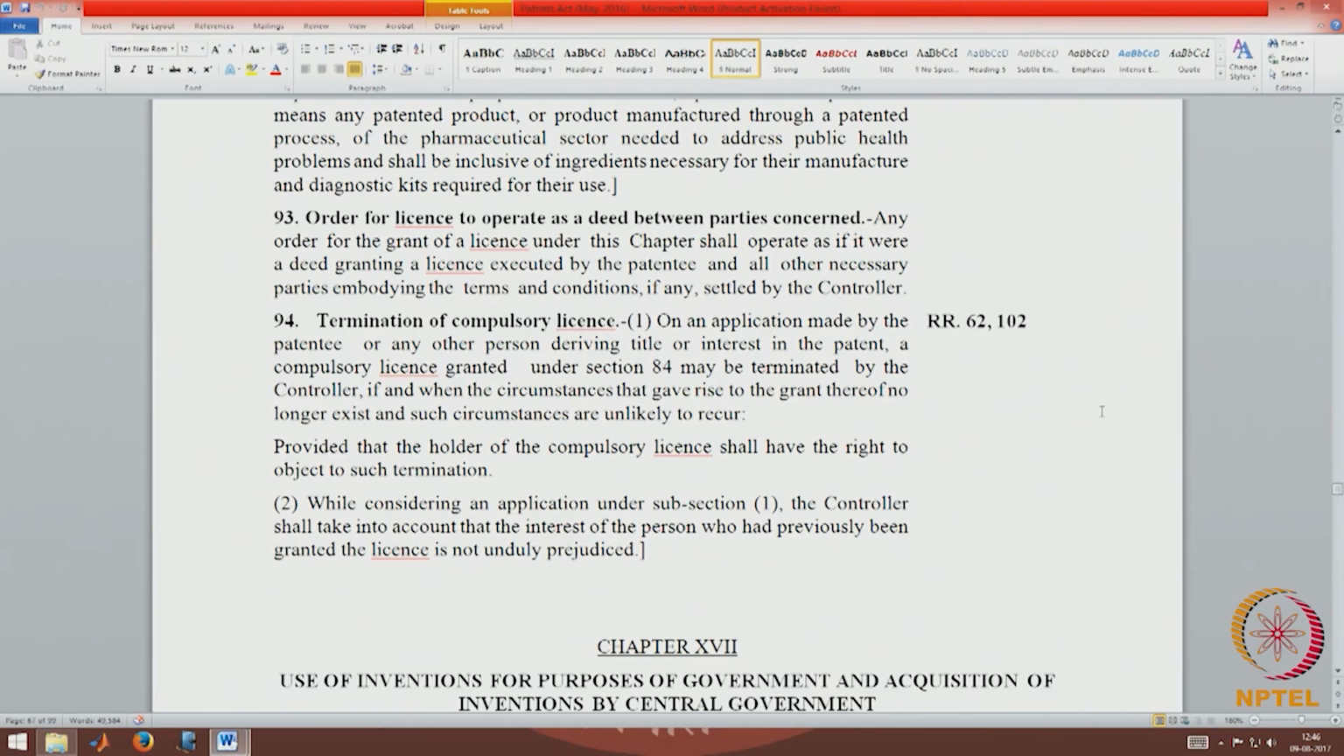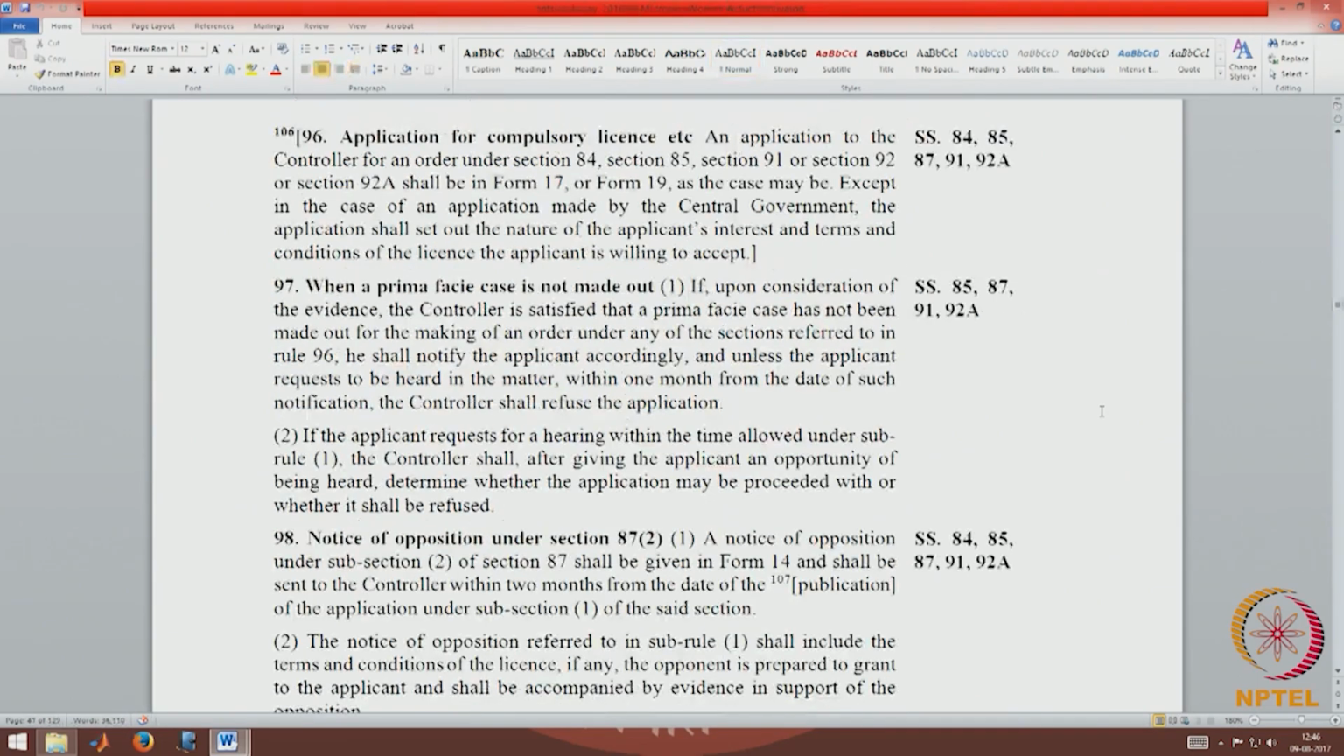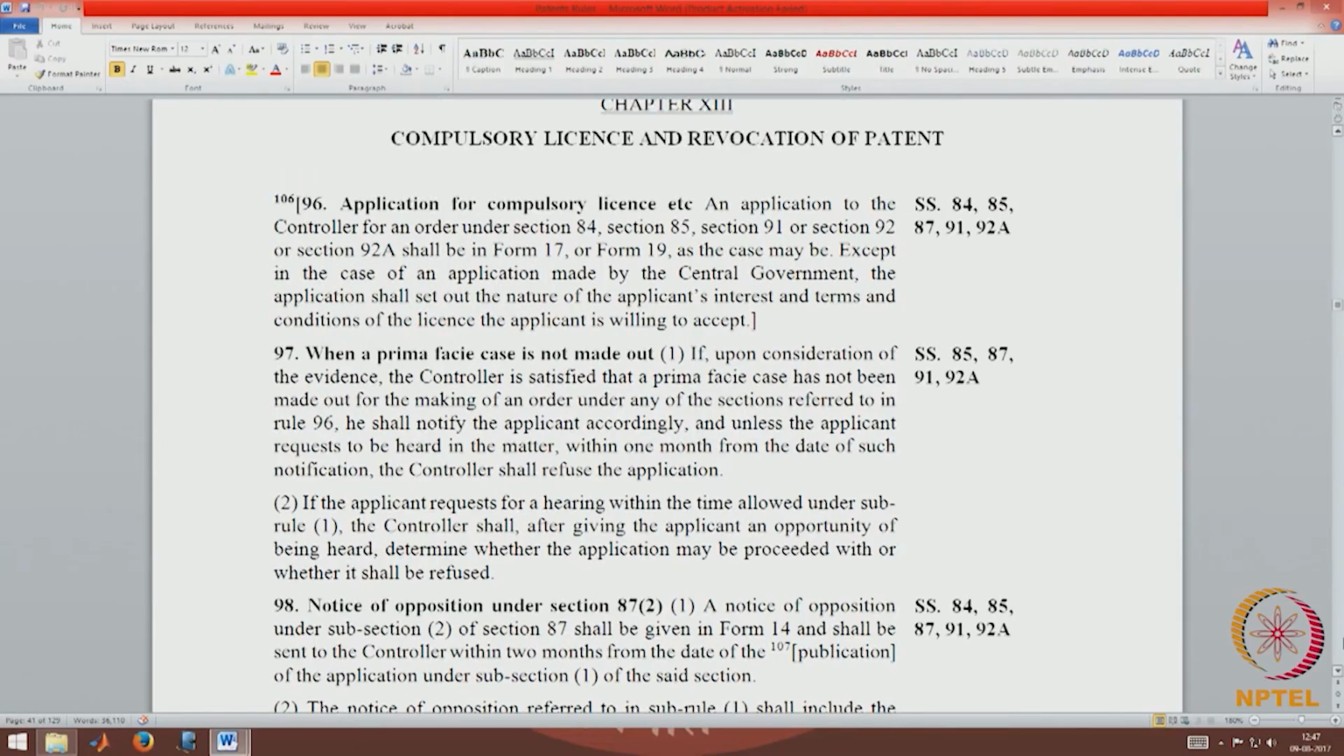2. While considering an application under subsection 1, the controller shall take into account that the interest of a person who had previously been granted the license is not duly prejudiced. So, in looking at a termination, it will ensure that the rights of a person who is enjoying the license are not unduly prejudiced. Now, there are certain rules pertaining to the chapter on compulsory license.